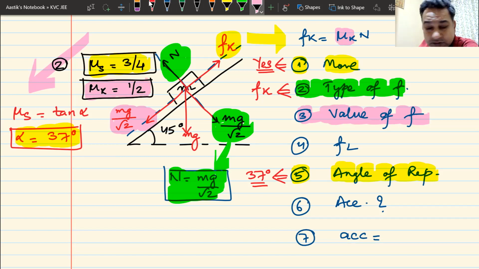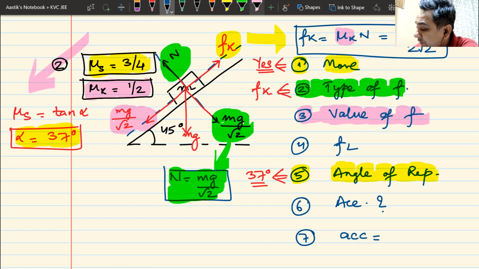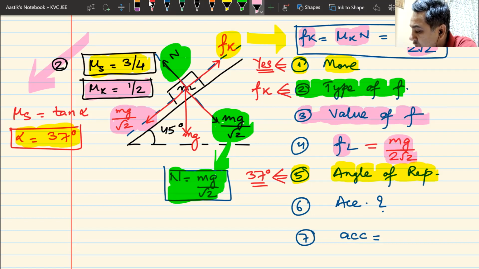And N is mg by root 2. So my Fk becomes mg by 2 root 2. That is the value of kinetic friction. Am I clear? The value of kinetic friction is equal to mg by 2 root 2. Can I have some raised hands that we understand this?